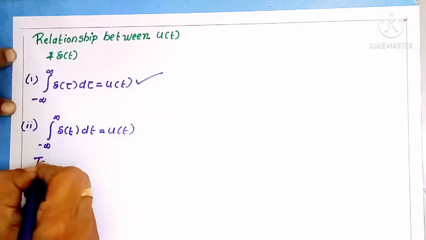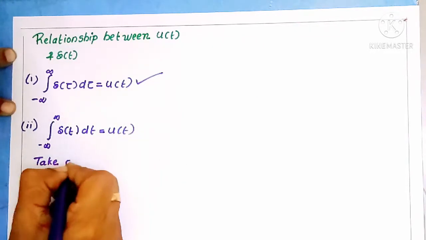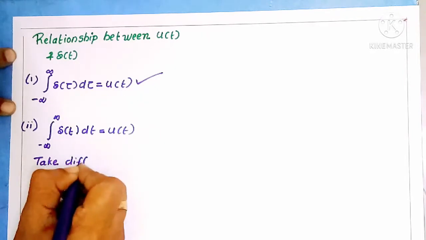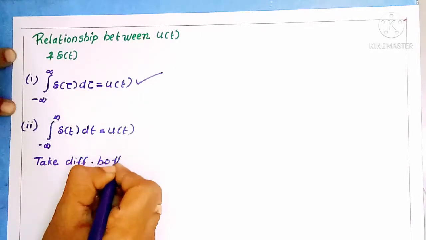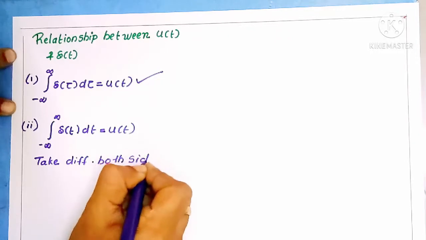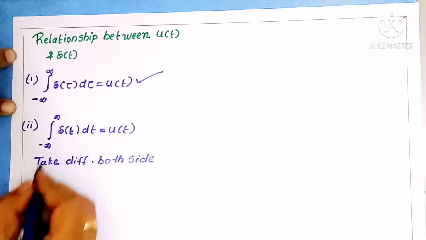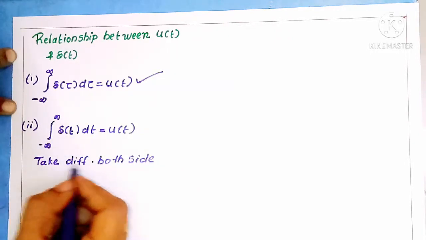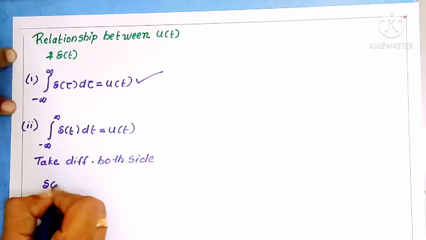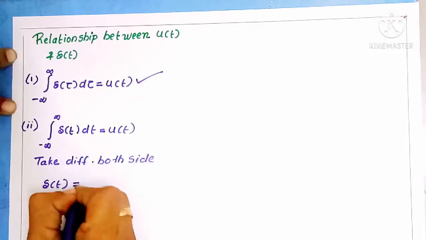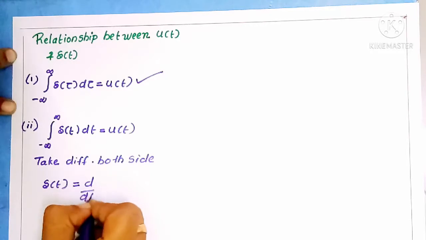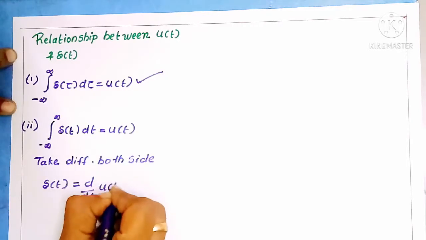Then take differentiation on both sides. What will you get? If you take differentiation on both sides, you will get del of t is equal to d by dt of u of t.